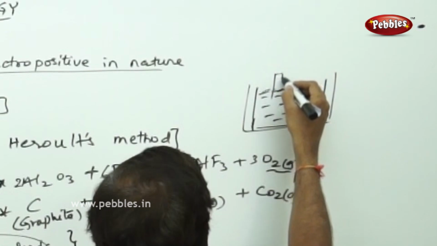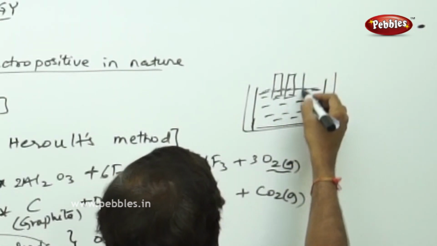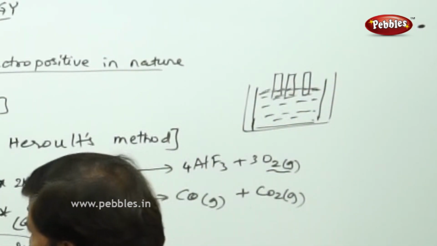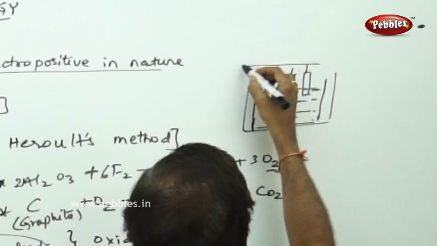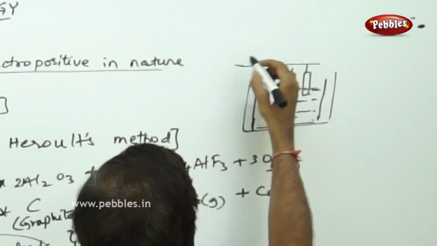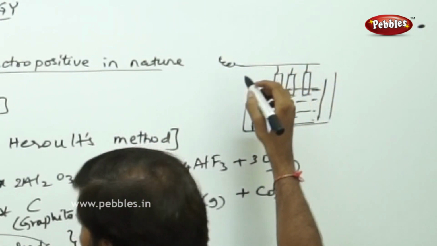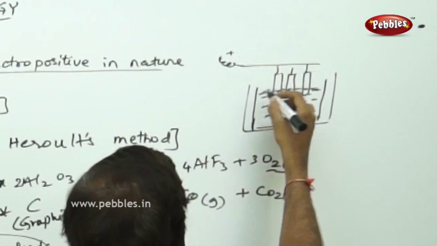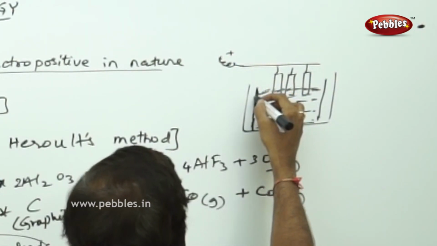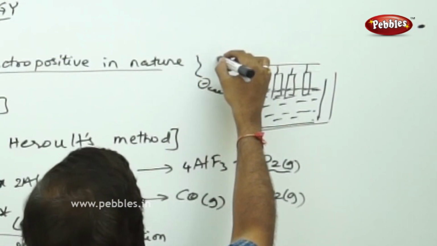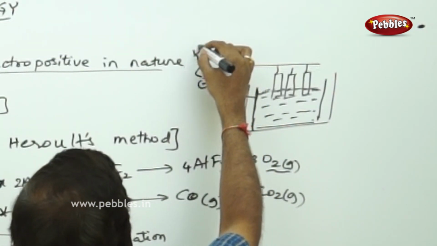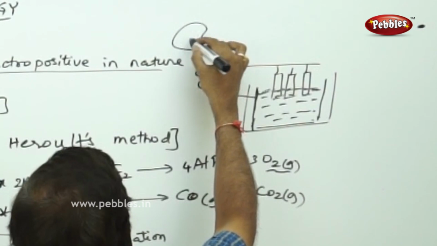The graphite rod plates are given over here. The graphite rods are positive, and this is the cathode lining, negative, and both are connected externally to a small bulb.